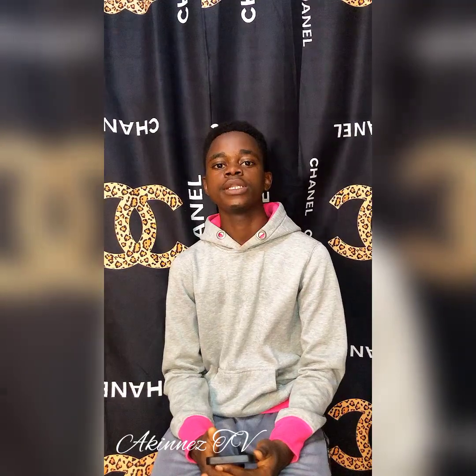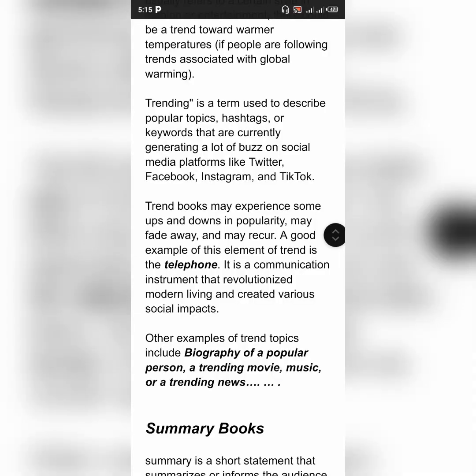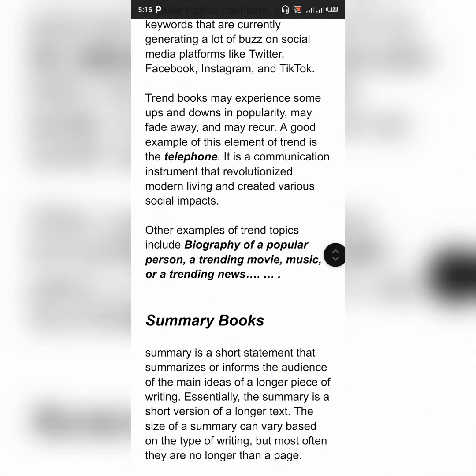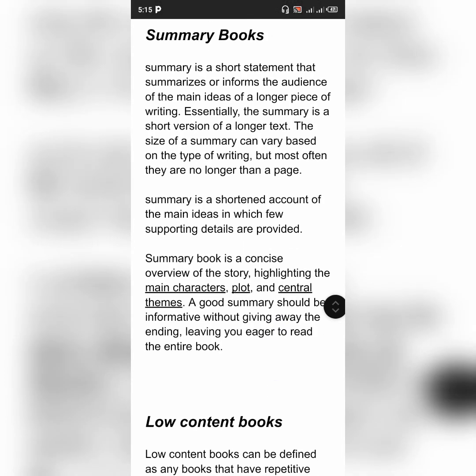And you can pick a storybook and read it, break it down, and create a summary about that book. So that is that. And actually, the basic definition of this summary is just a short statement that summarizes or informs the audience of the main ideas of a longer piece of writing.